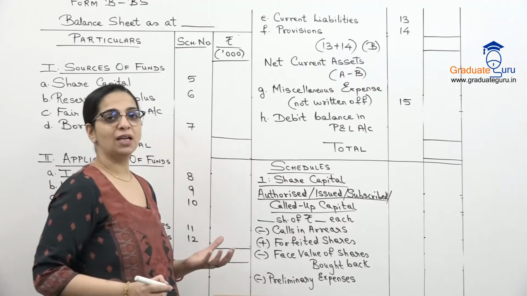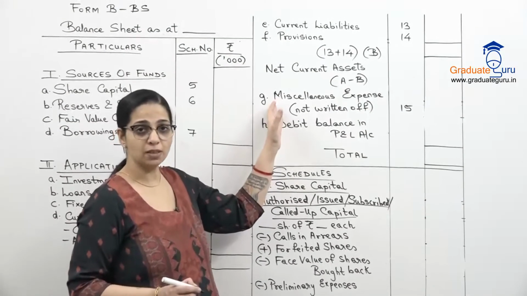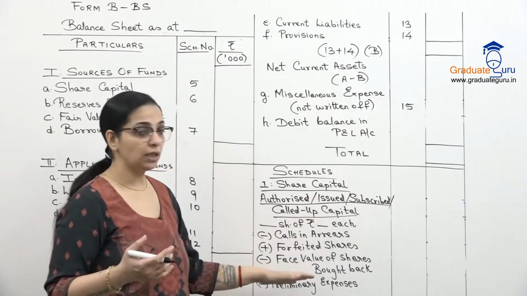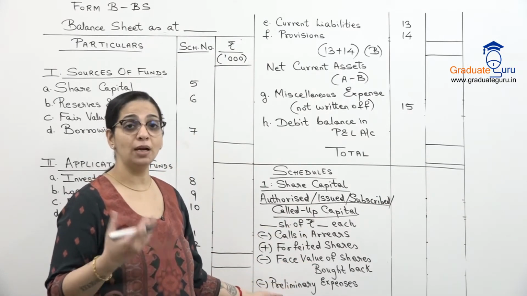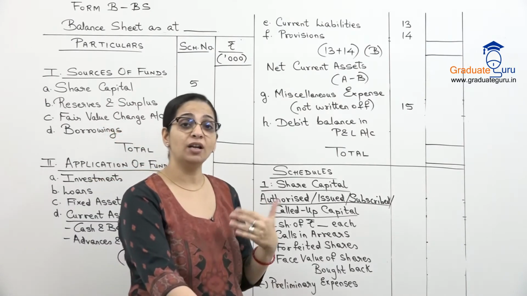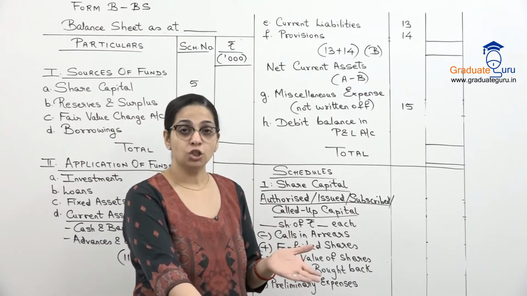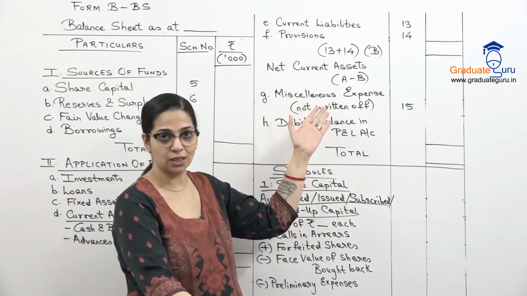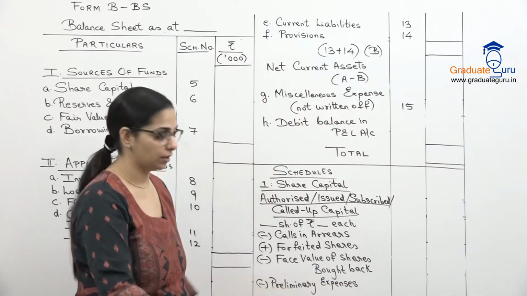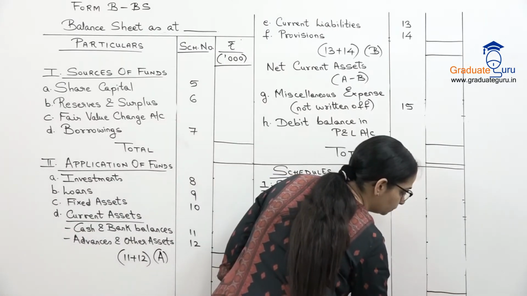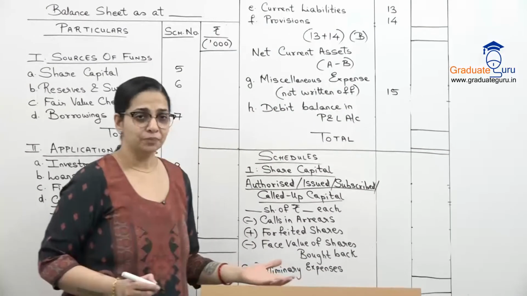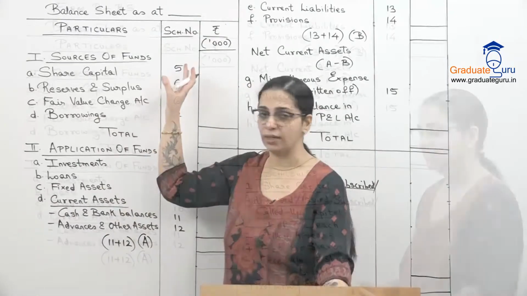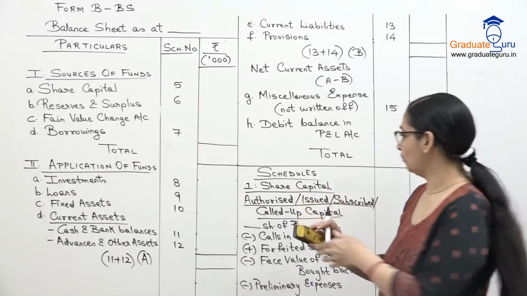So generally preliminary expenses is like your miscellaneous expense, but यहाँ पर specifically my schedule requires कि share capital के total से I have to subtract any preliminary expenses which are in relation to issue of shares. So shares से related जो भी expense हैं which are of the type of this miscellaneous expense, हम उसे यहाँ से subtract कर देंगे. So this will give us our share capital. Now other than this is main share capital का amount जो हम यहाँ पर लेकर जाएंगे. So this should be schedule 5, not 1.